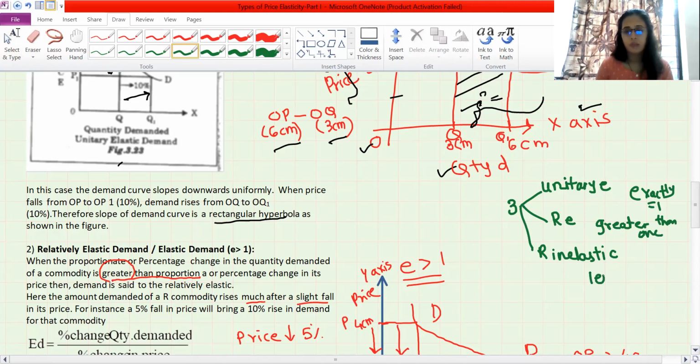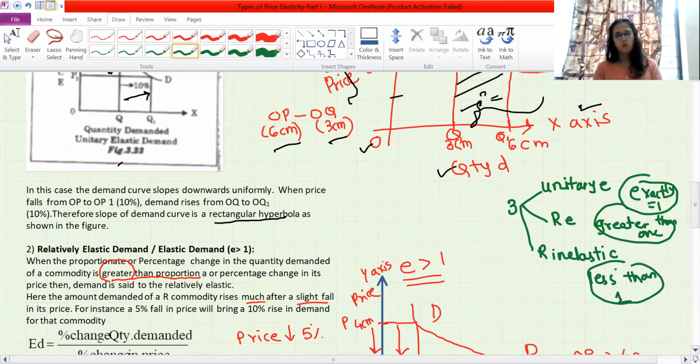And when we say that less than 1, see, the sentence is same, only this value is changing. So while writing the short note, or writing this answer, remember this sentence: when the proportionate or percentage change in the quantity demanded of a commodity is dash than the proportionate or percentage change in its price. You have to write everywhere like this.